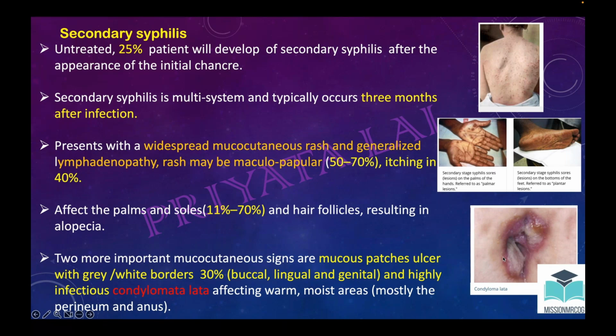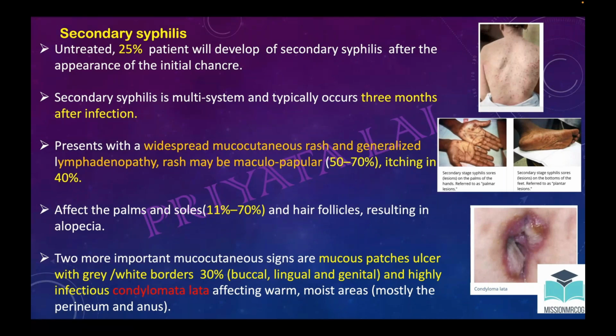It is a mucous patch ulcer with a gray and white border, and usually it affects the warm moist area. Okay, this is condyloma lata. So many keywords are coming here. You will find some questions, and there would be a keyword from here that helps you in giving the answer.